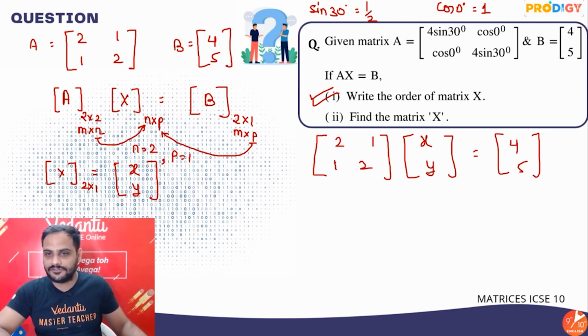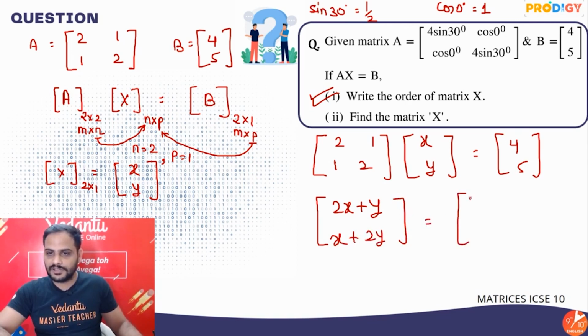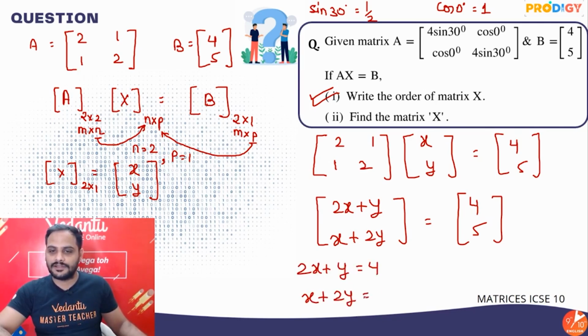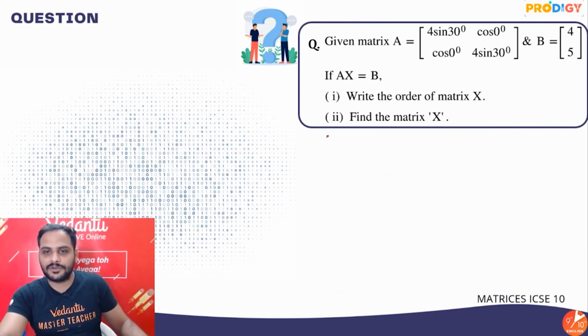So first row with the first column we get 2 into x is 2x plus y, and here x plus 2y is equal to 4 and 5. So by equality we get 2x plus y is equal to 4 and x plus 2y is equal to 5. Alright, so let's solve these two equations. 2x plus y equal to 4, x plus 2y is equal to 5.